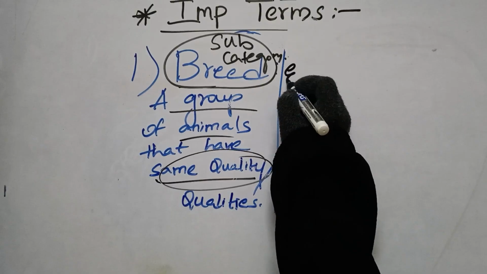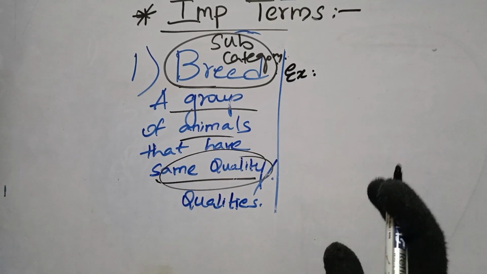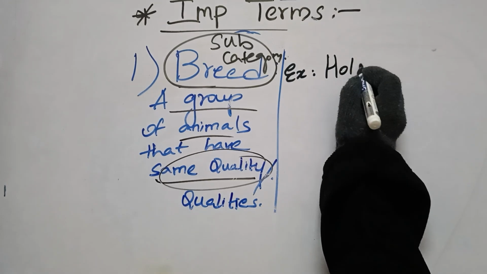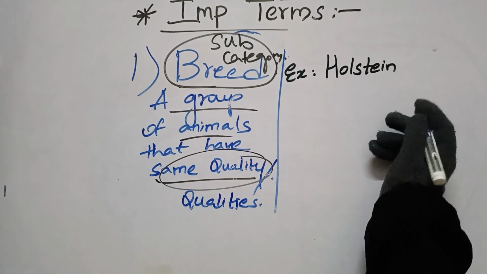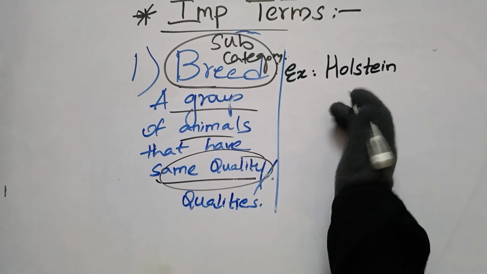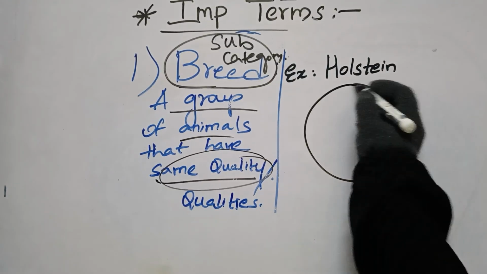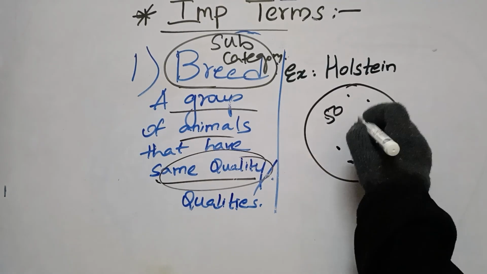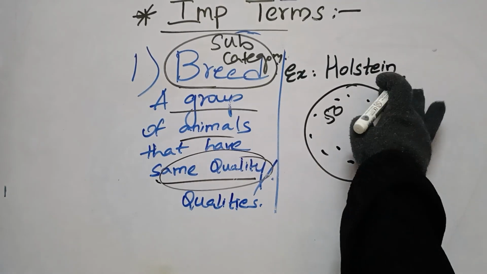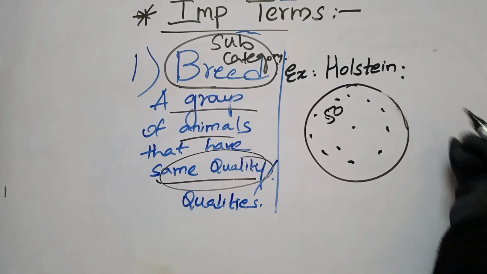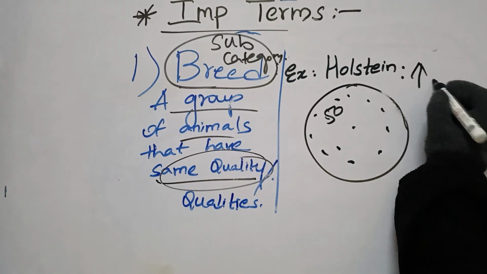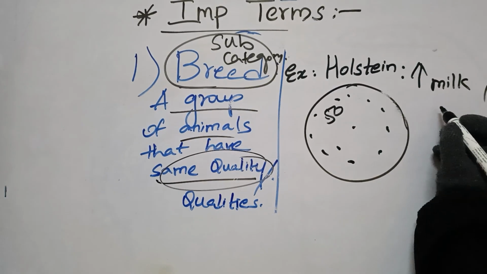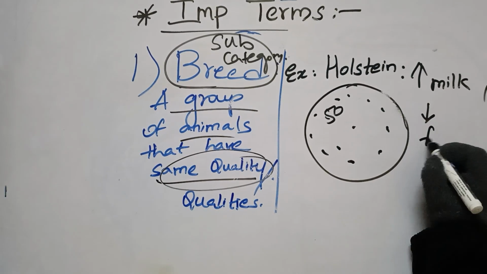Let's talk about an example of a breed. I'm going to take a cow breed as an example: Holstein. Holstein is an exotic, meaning foreign, breed of cow. Imagine we have a group of Holstein cows, let's assume a total of 50 cows. The quality of Holstein cows is that they produce more quantity of milk, but with less fat.